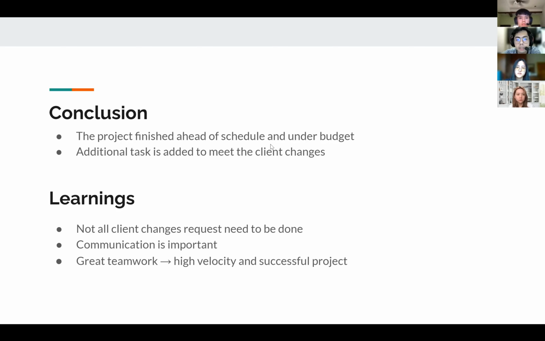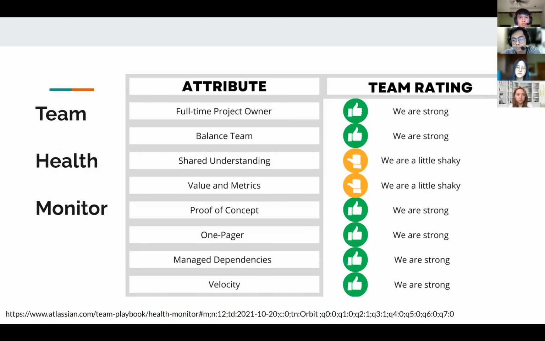Next, we will see the team health monitor. Okay, so this is the team health monitor. There are eight attributes, and as we can see here, this team is strong in most of the attributes, but kind of weak in shared understanding and value and metrics. Shared understanding means the team still does not have a strong common understanding and confidence about doing the task, and value and metrics means that the team still does not have a strong definition of success.